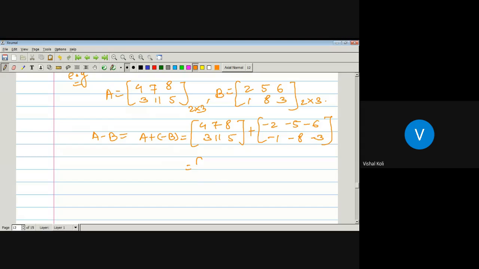Which is equal to 4 minus 2, 2, 7 minus 5, 2, 8 minus 6, 2, 3 minus 1, 2, 11 minus 8, 3, 5 minus 3. So this will be the matrix A minus B. In this way, we can define the subtraction of any two matrices.